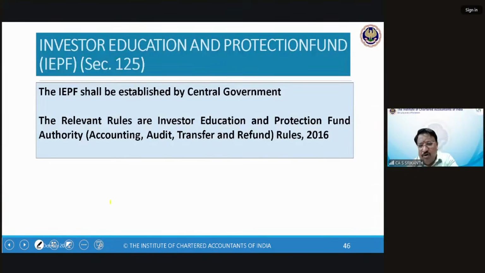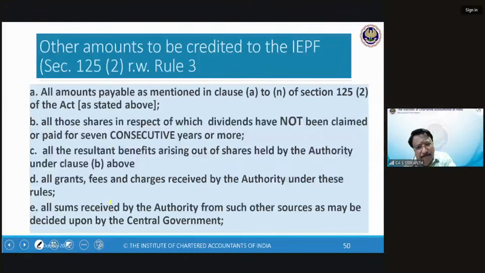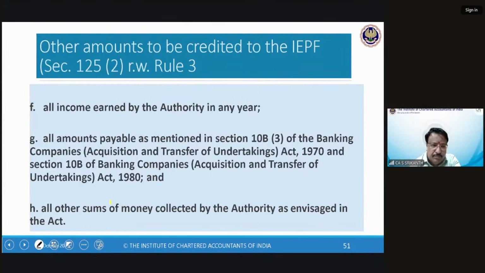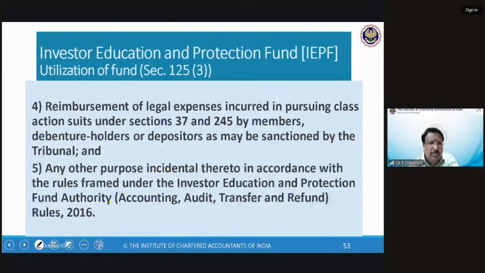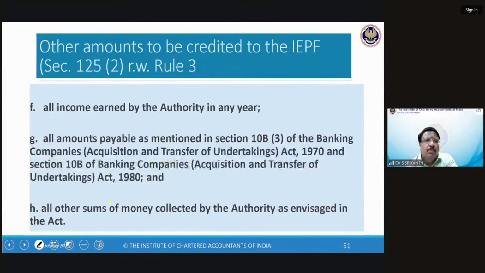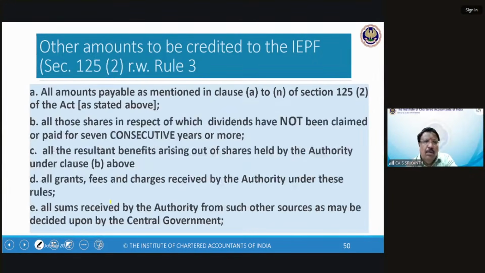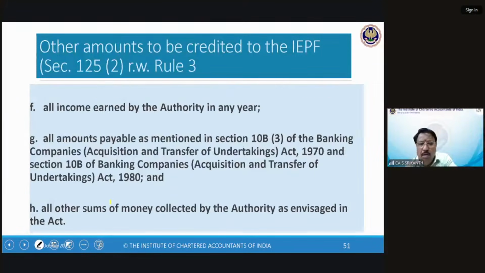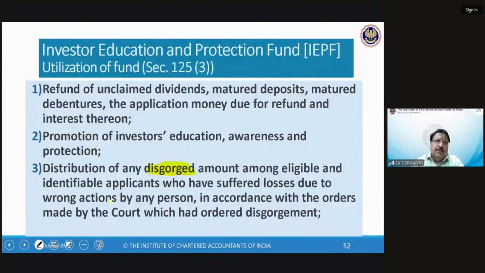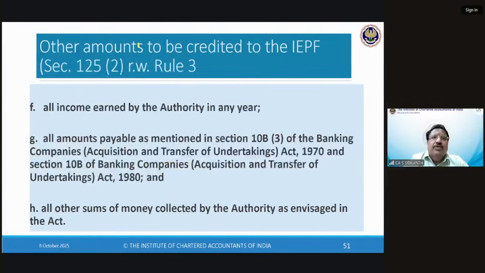Now, all income earned by the authority, etc., etc. Okay. Now, what do they do with it? This is the next question now. Before we go there, let's see if any questions need to be answered.